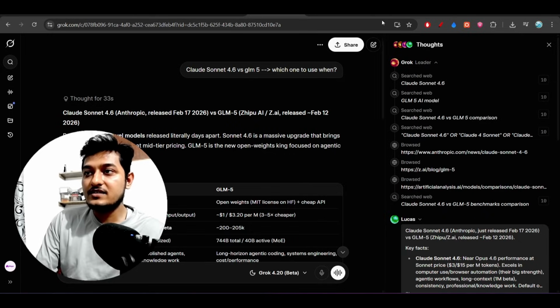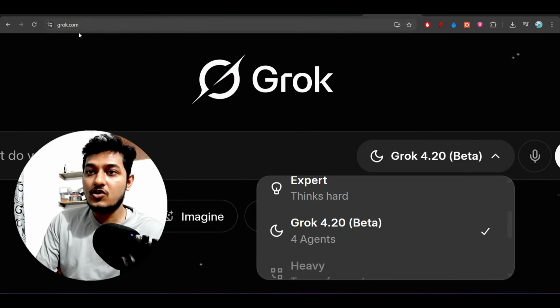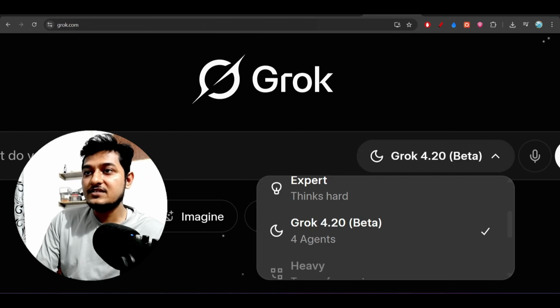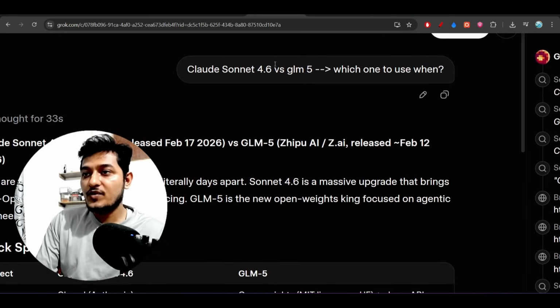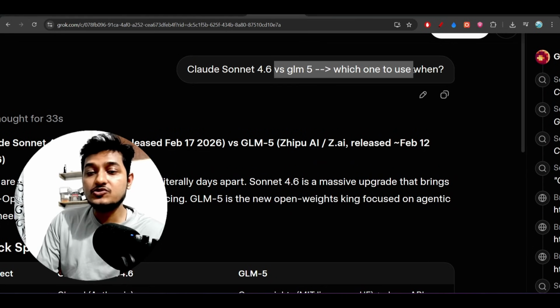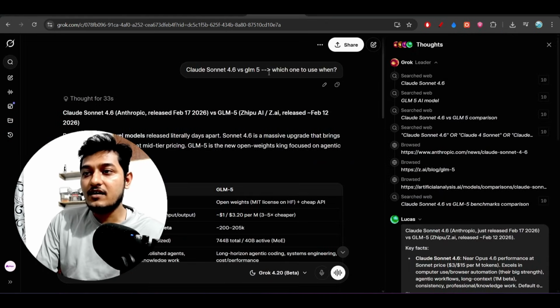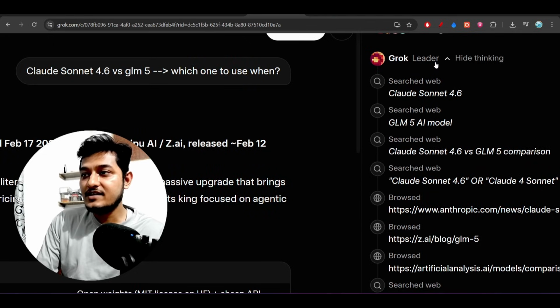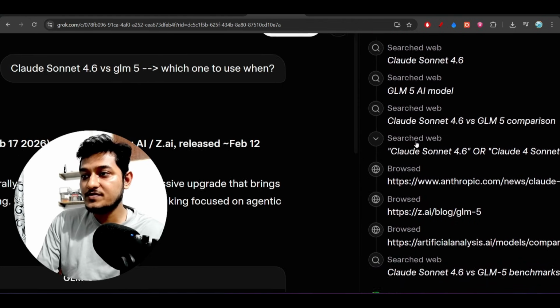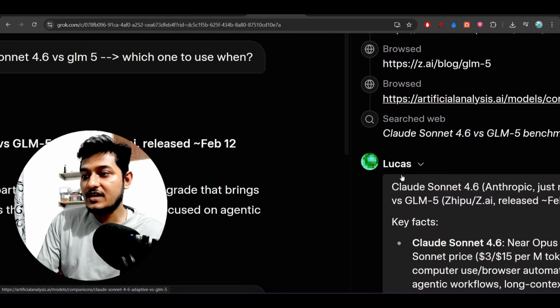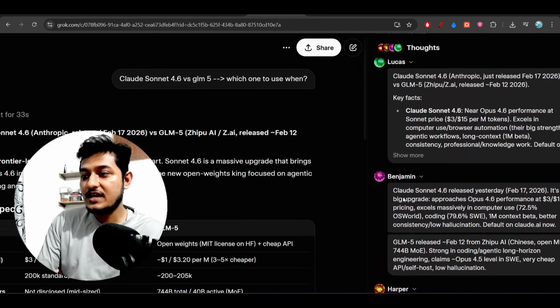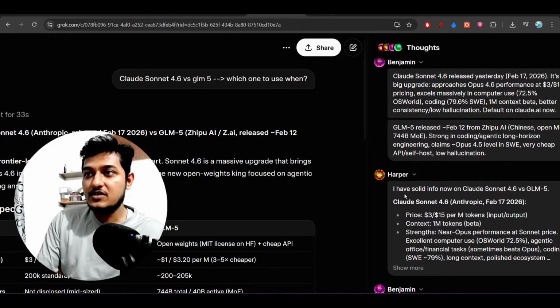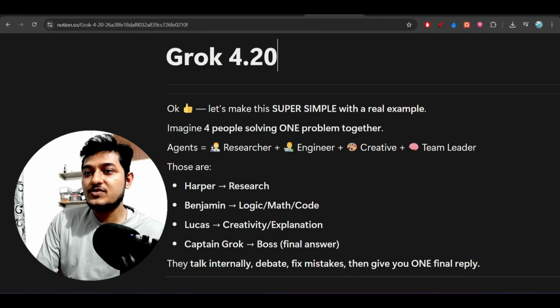So for that I simply searched on grok.com, their official website, this topic: Claude Sonnet 4.6 versus GLM, which one to use when. When I gave this prompt, you see that Grok is the leader and it is searching this information. So this is the searched web, then browsed, and after that Lucas, then Benjamin, then Harper. Now let me give you a simple example so that you can understand.